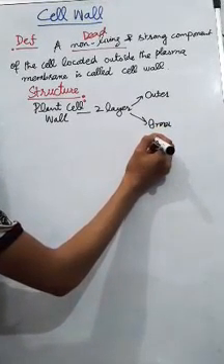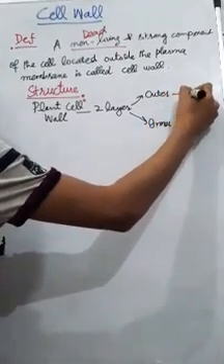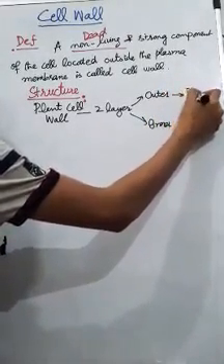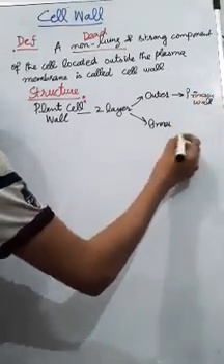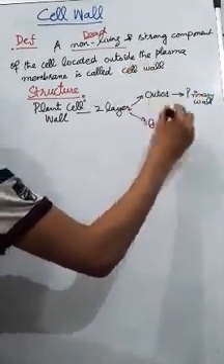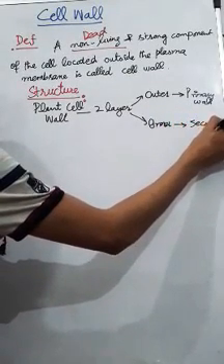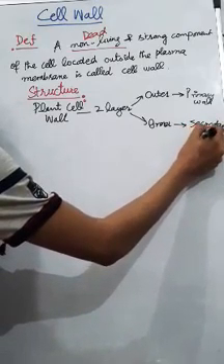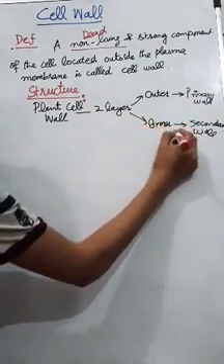The outer layer of the plant cell wall is called the primary cell wall or the primary wall, and the inner layer is called the secondary wall. Secondary wall is found, for example, in the xylem cells.